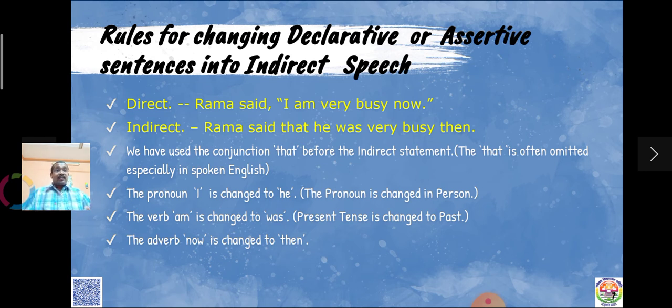We have used the conjunction that before the indirect statement, and that conjunction is often omitted, especially in spoken English. The pronoun I is changed into he. The pronoun is changed in person. The verb am is changed into was. That means present tense is changed into past tense. And why is present changed into past? There is an additional rule also, which I will deal with in the coming slides. The adverb now is changed into then.